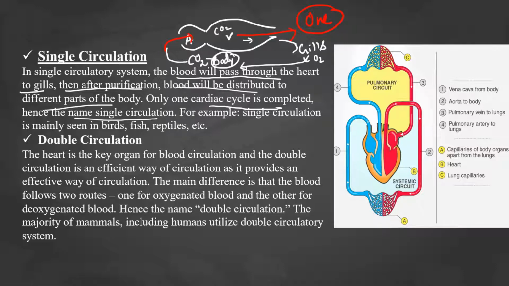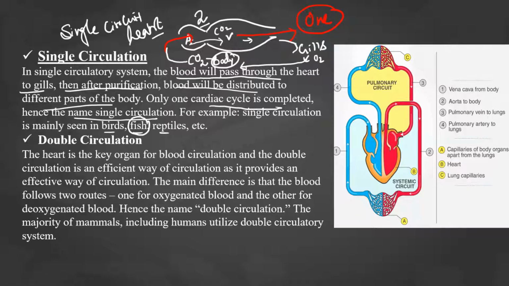This kind of circulation we generally get in the lower animals like fishes, reptiles, and even birds sometimes. But even in birds we mainly get double circulation, though we can also get single circulation. Mainly the single circulation we get in fishes because only two chambers are present in the heart. In this case the blood comes inside our heart only one time, so such a heart is called single circulation, or also single circuit heart. The single circuit heart and the single circulation are the same thing.